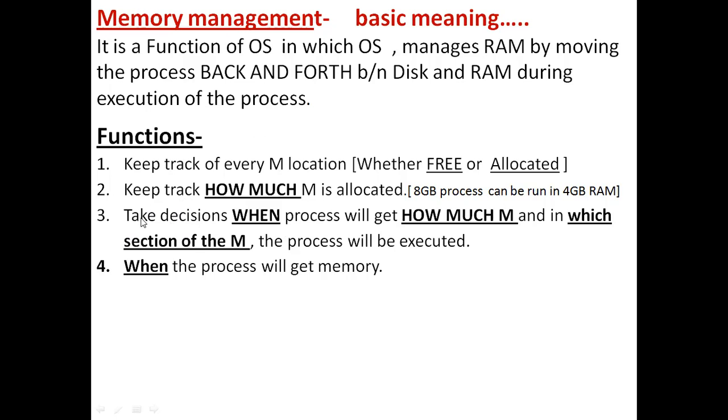So, for example, to take the decisions on when the process will get the memory, how much memory will be allocated for the process, and in which section of memory the process will be executed, all these questions will be answered by the memory management. And the fourth function of memory management is to decide when the process will get the actual memory and how much memory it needs. So you can remember these points, and I can take the help of these statements to explain the concepts.